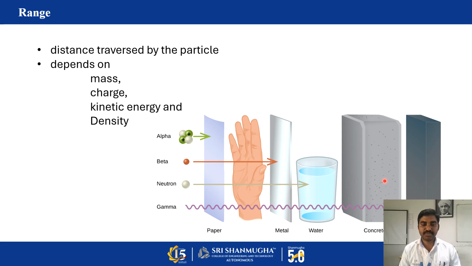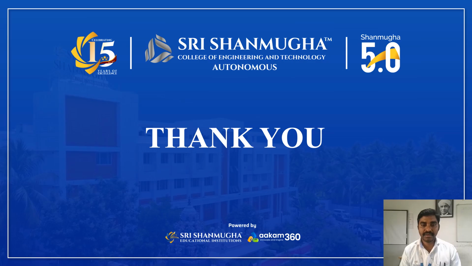So these three properties are required to understand how electromagnetic radiation or radioactive particles interact with matter: the first one is ionization, specific ionization, then linear energy transfer, then range. Okay, thank you. Further, we will discuss in our next class.